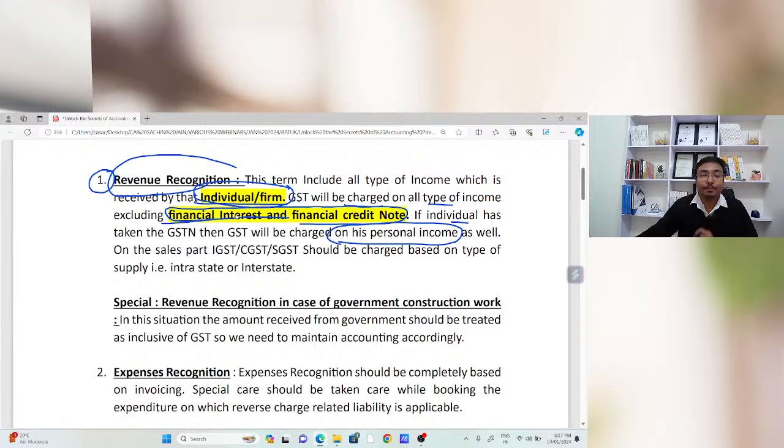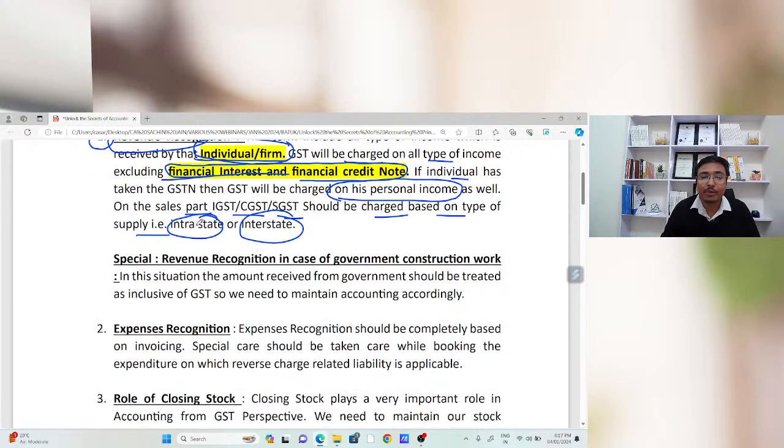On the sales part, IGST, CGST, SGST are charged based on the type of supply, that is interstate or intrastate. Whatever the type of supply, GST will be charged accordingly. That is the concept of revenue. Is that okay? If anyone has any doubt or question, please raise that question in the chat box so that we can take that question as well.